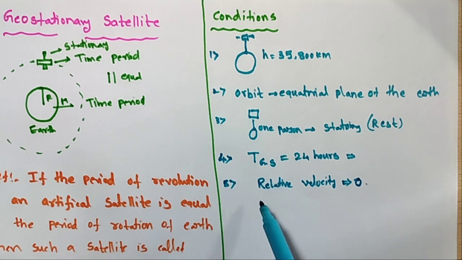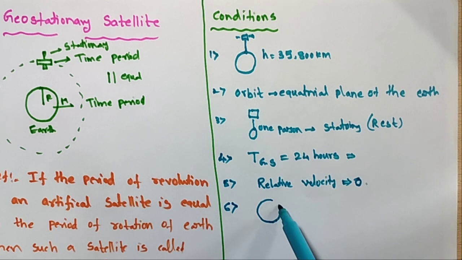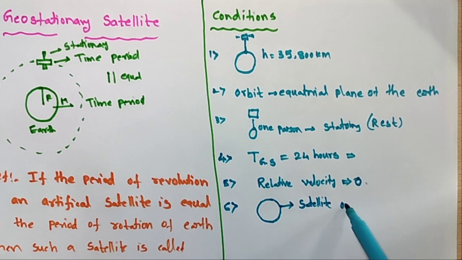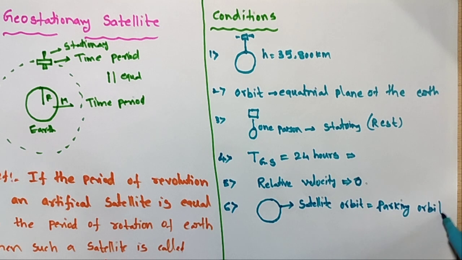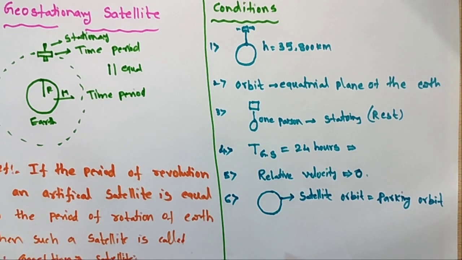And sixth, the orbit of a geostationary satellite is called a parking orbit.